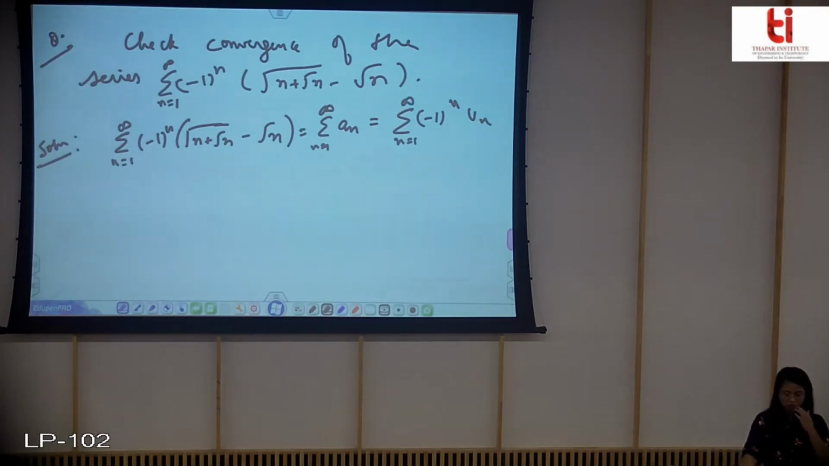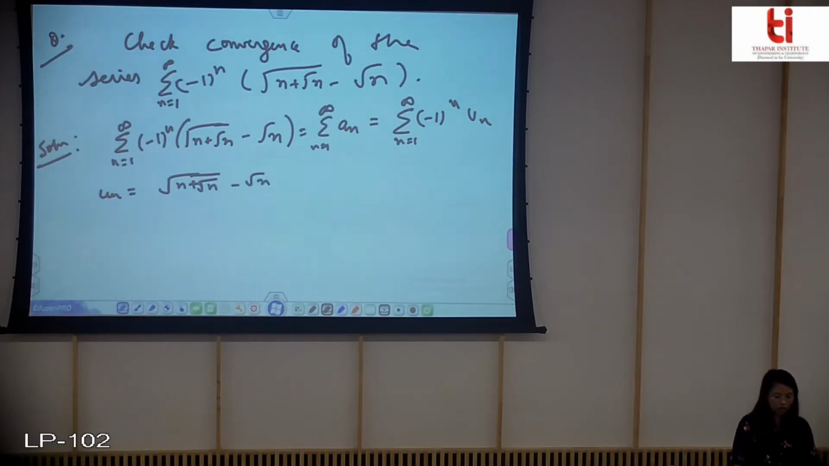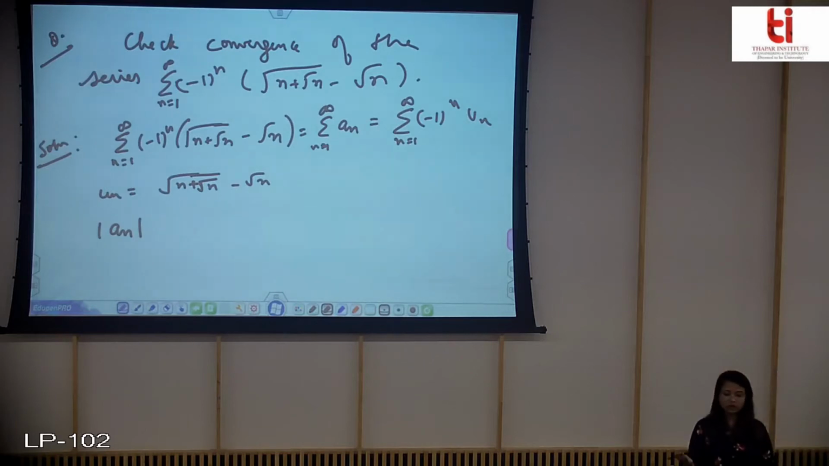Okay, so now here you see that un is equal to under root n plus, this is your un, and then you know that you need to start with mod of an, so that if mod is convergent, then obviously summation of an will be convergent, so we do not have to apply the lengthy Leibniz test.